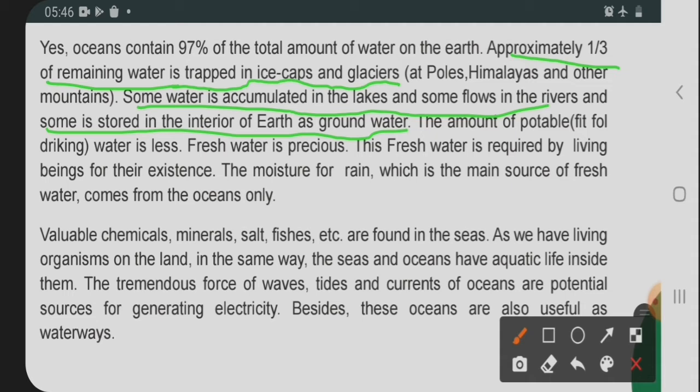So by this we can say that wherever we are living, the inside part of the earth also has drinkable water. Other than that, the amount of potable water is less. Fresh water is precious. So here we can see that the potable water, that is fit for drinking, the fresh water which we are drinking, is very less. And that is precious also, and that is why we are saying that we have to save water.